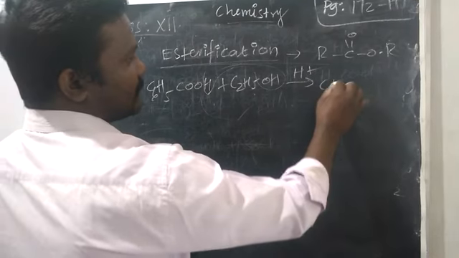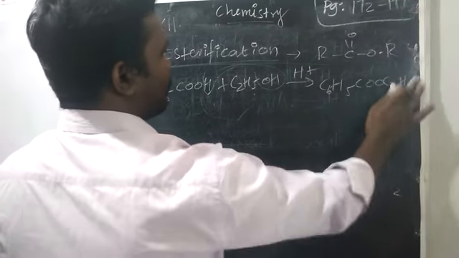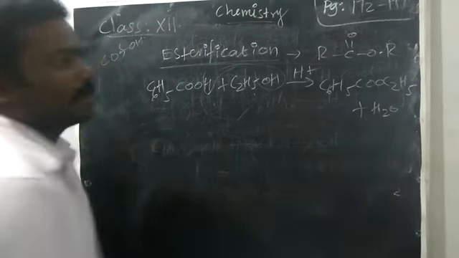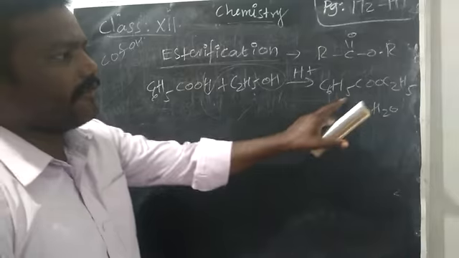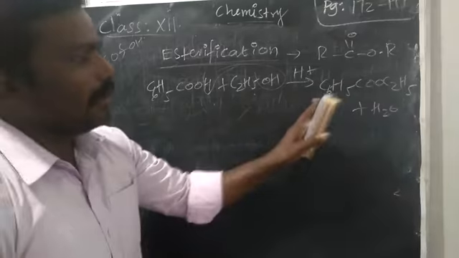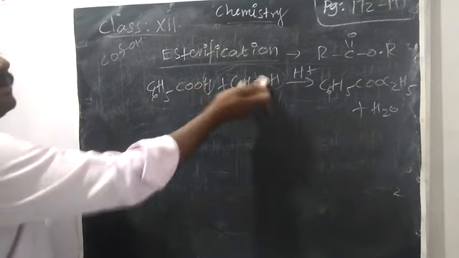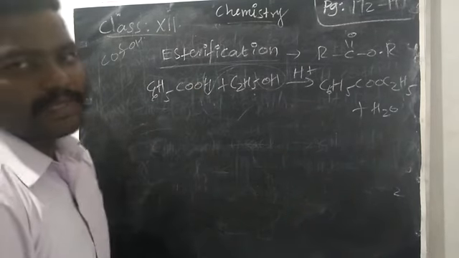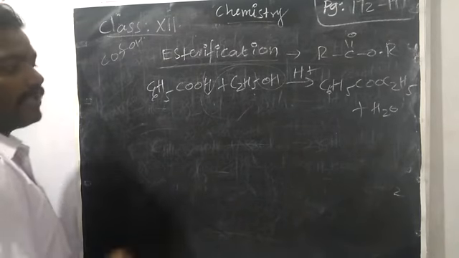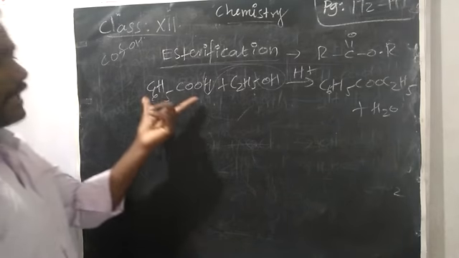So C6H5COOC2H5 and then water. Now what is the product name? We can say ethyl phenyl ester or ethyl benzoate. So benzoic acid, if you remove hydrogen, benzoate. In the place of hydrogen, the ethyl group is substituted. So ethyl benzoate, right?